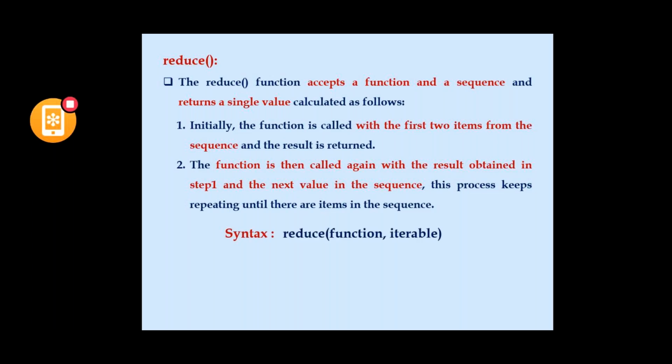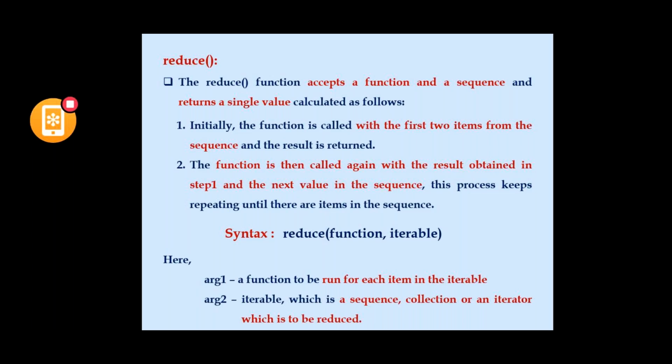So reduce function comma iterable, it is similar to map and filter. In the name itself it tells that it reduces. What it reduces, we'll see. Here one argument is function, which is used to run for each item in the iterable, and iterable is nothing but a sequence, that is a collection which is to be reduced.